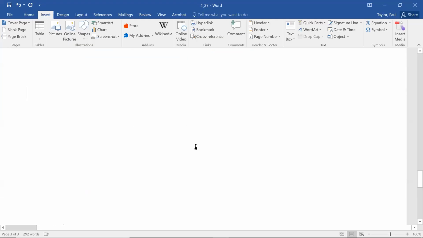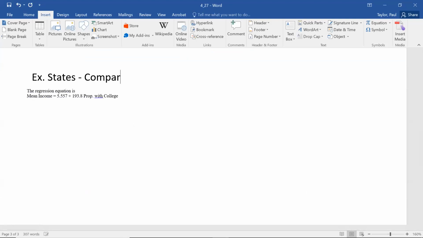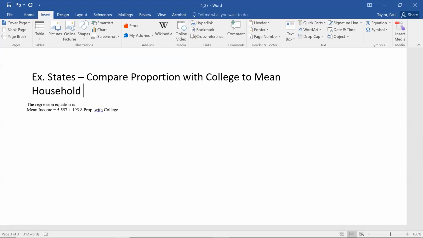Share. Yeah, so we're on to our states example. So right now we're comparing proportion with college to mean household income. And this is the formula we got from Minitab.